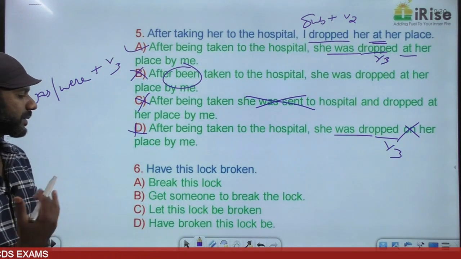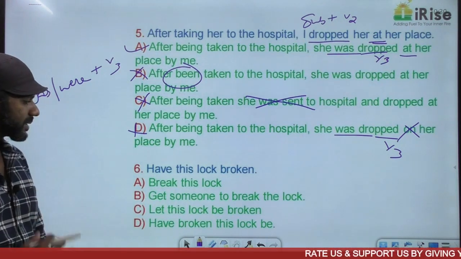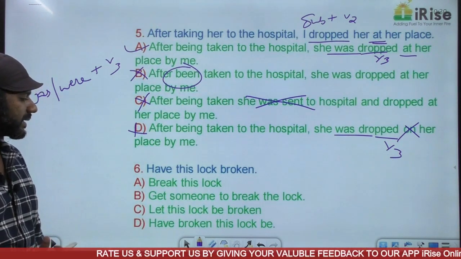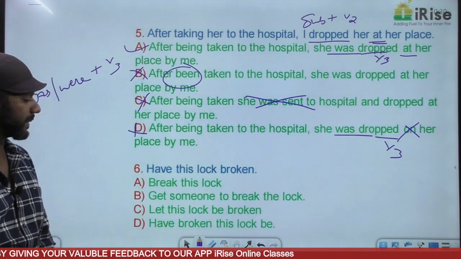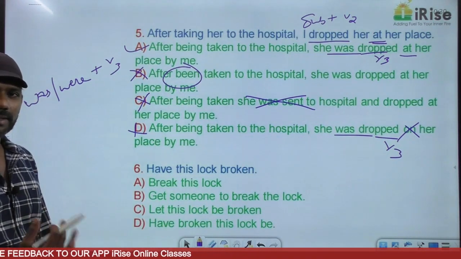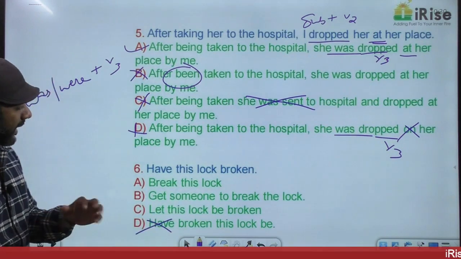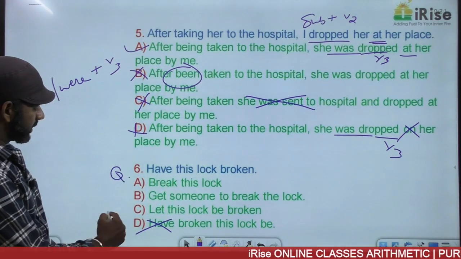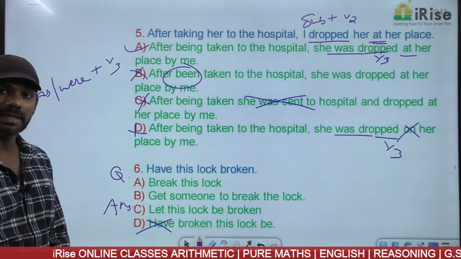Understand the meaning. Have this lock broken. I'll tell you the meaning of it. Come to the options. Break this lock. Get someone to break the lock. Let this lock be broken. Have broken this lock be. There's no such structure. Option D is eliminated. I say, if A is the question, C must be the answer.